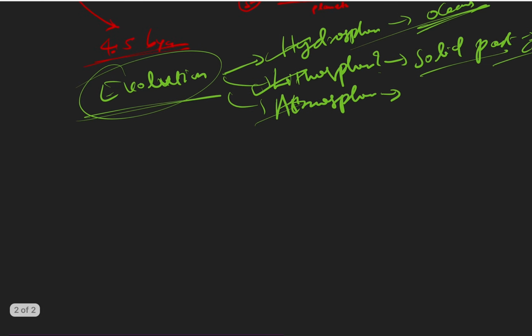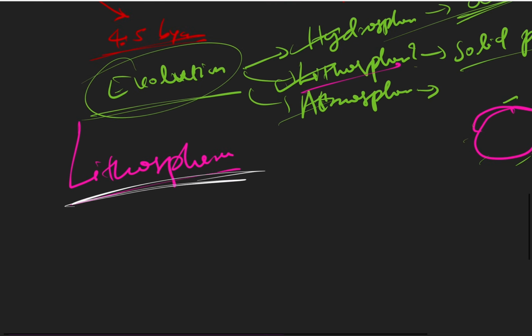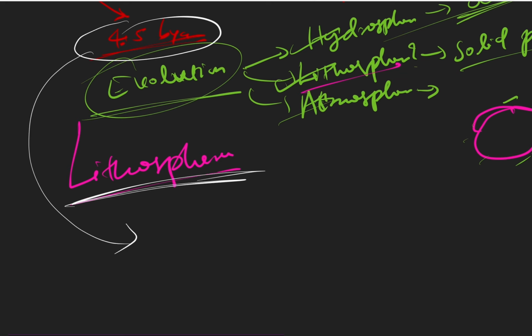Coming to the formation of the lithosphere first. Hope now all of you know what the lithosphere is. In a general sense, it is the solid part of the earth, the outside part which is solid, apart from oceans. That means the continents where we live, where we reside. So how did the land mass get created? In the formation of the lithosphere, you should understand how the earth was looking when it was formed 4.5 billion years ago. This is an important question.